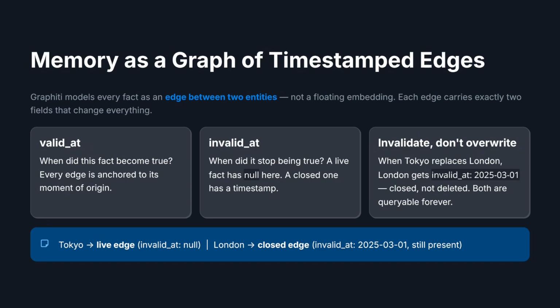So Graphiti basically models memory as a knowledge graph. Every fact is an edge between two entities. Here is the part that matters. Each edge carries 2 timestamps, when the fact became true and when it stopped being true. So when a new fact contradicts an old one, Graphiti doesn't overwrite it. It flags the old edge invalid and keeps it. The model is the easy part. Those timestamps are where it gets interesting.